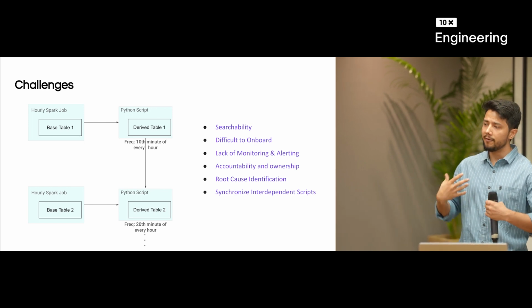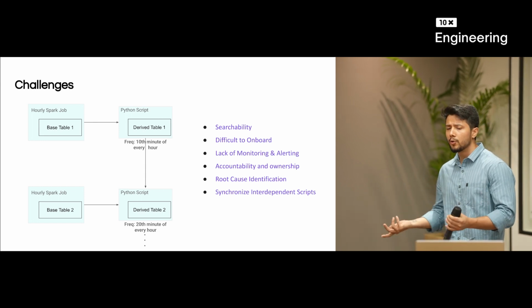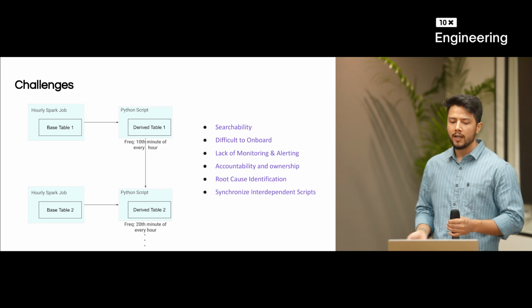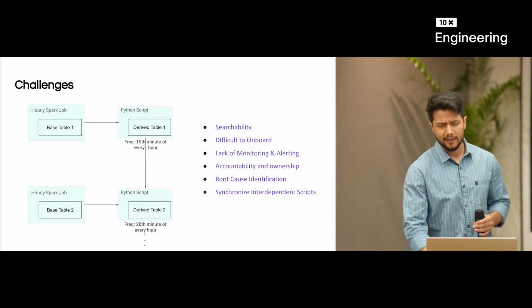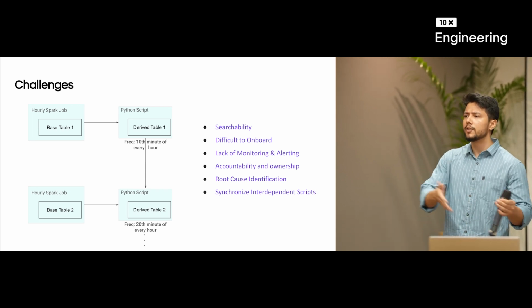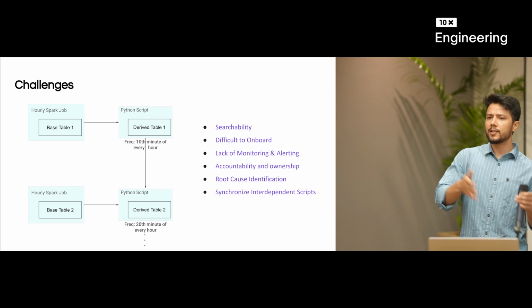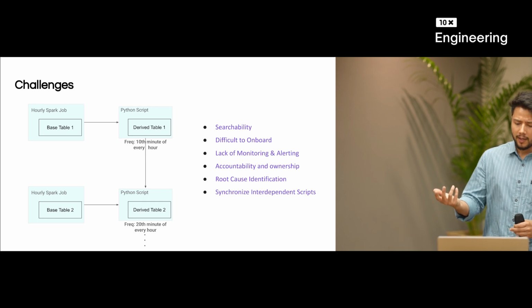We don't know if our existing use case can be served by the existing derived table or not. We don't know that, because there is no platform to search this. So searchability is a major problem for us as of now. And let's just say that by talking to an analyst, I was able to understand that, okay, this use case is fulfilled. Probably for this use case, we have to create another derived pipeline. So what do we do in that case?